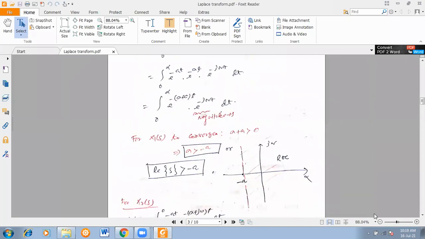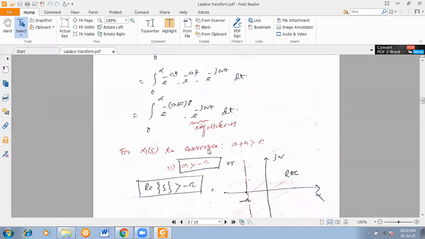For the signal to be converging, if and only if sigma plus A should be positive. So sigma plus A should be positive, which means it should be greater than 0. From there you have sigma greater than minus A, or the real part of s is greater than minus A. So I should move further.